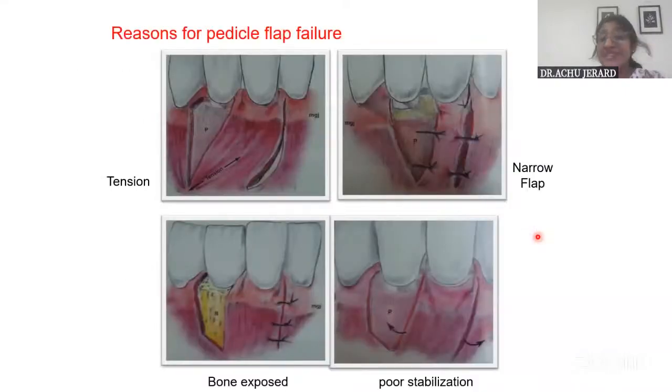And what are the reasons for the flap failure? As I've already told you, when you take this flap and stretch it and put it in another place, there can be tension at this border, for which we give a slight oblique incision here so that the tension is relieved. Otherwise, if there is tension, that can lead to flap necrosis. Also, if it is not of adequate width, that will also lead to flap necrosis. And if the bone is exposed, it leads to failure in healing of that region and poor stabilization. These are the reasons for pedicle flap failure.